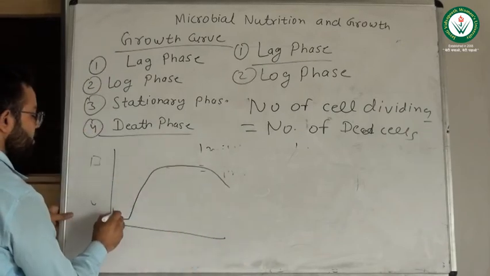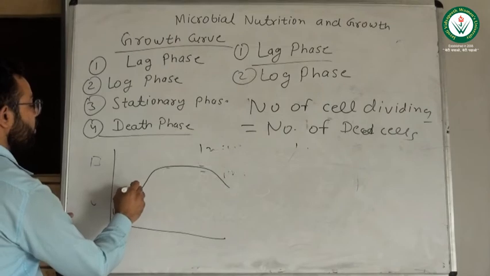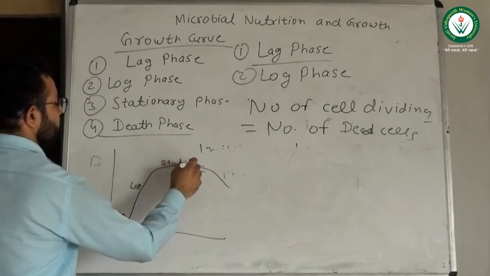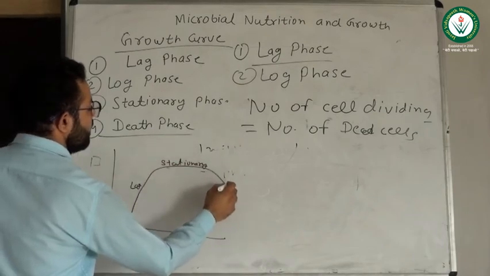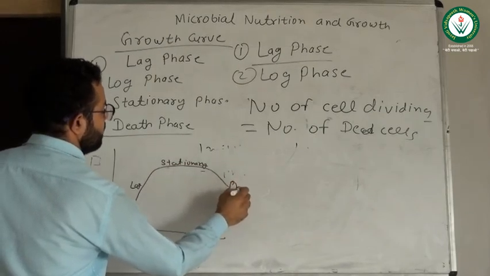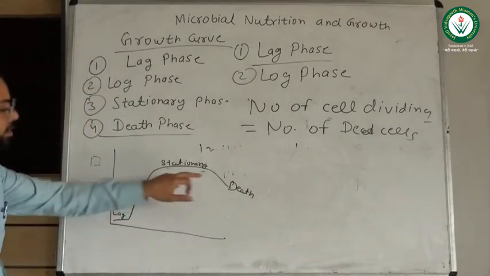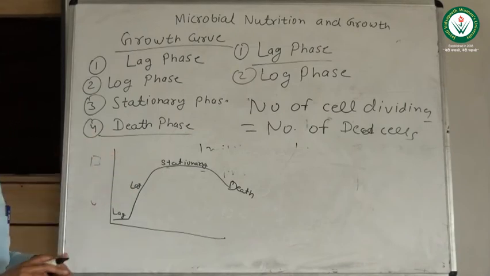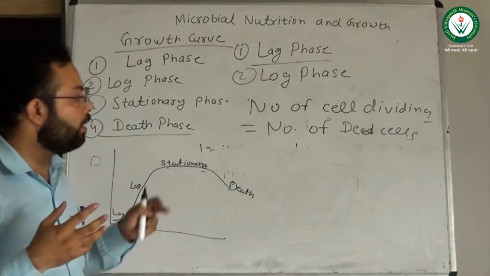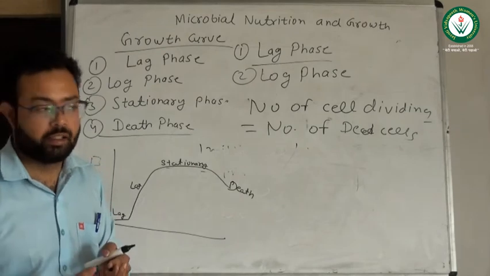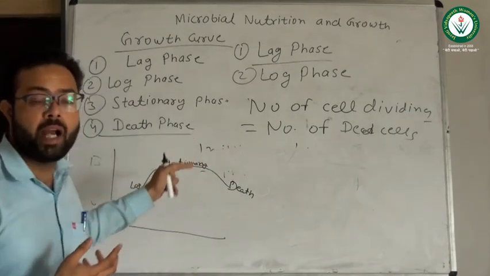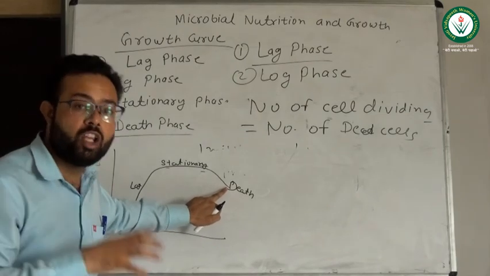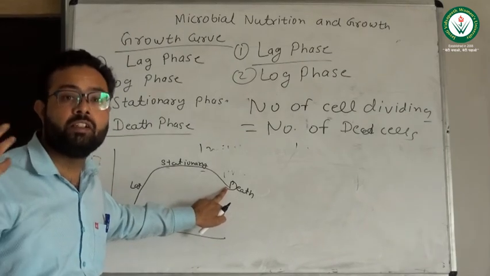This is the lag phase. This is the log phase. This is the stationary phase, and this is the death phase. At the end, we find the last step, the death phase. In the death phase, the number of cells will start decaying. What is the reason behind that? Because the media is now very limited, and the cells are very large in number.